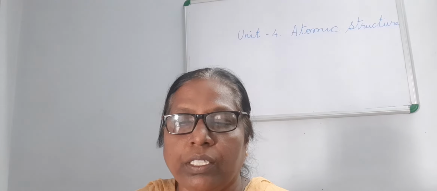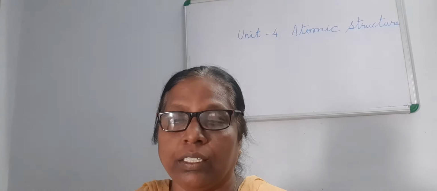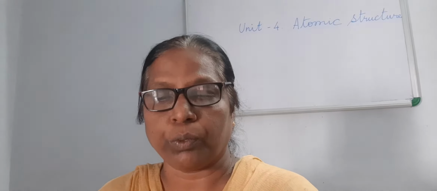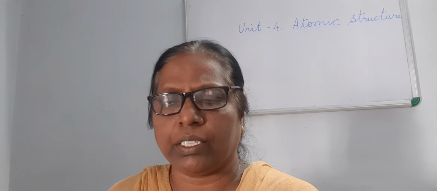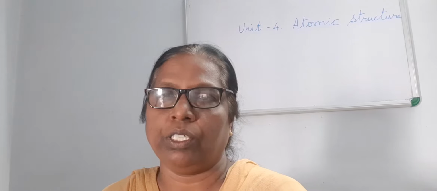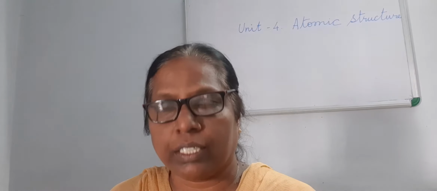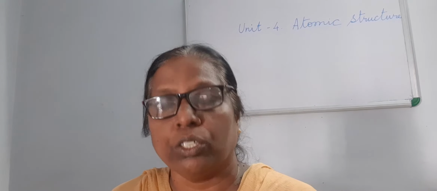On the basis of different experiments, it was found that atom has three subatomic particles: electrons, protons and neutrons. Scientists have proved that atoms can be divided and have subparticles.